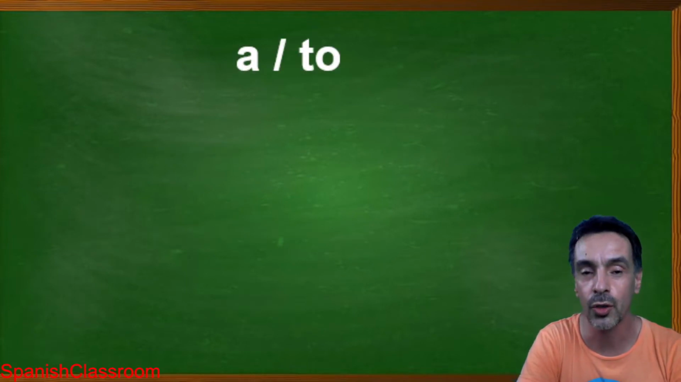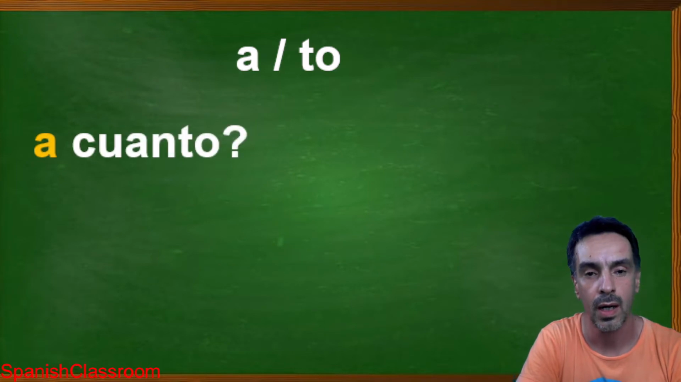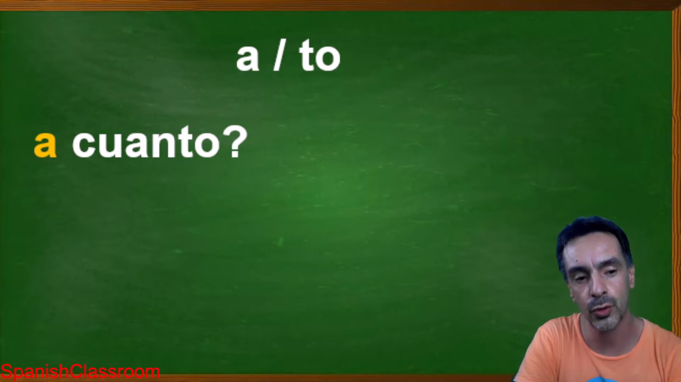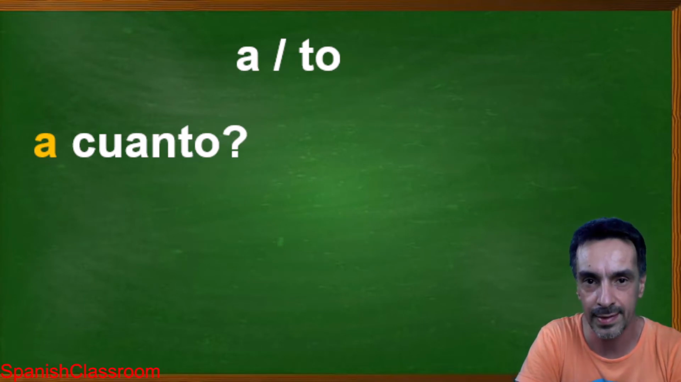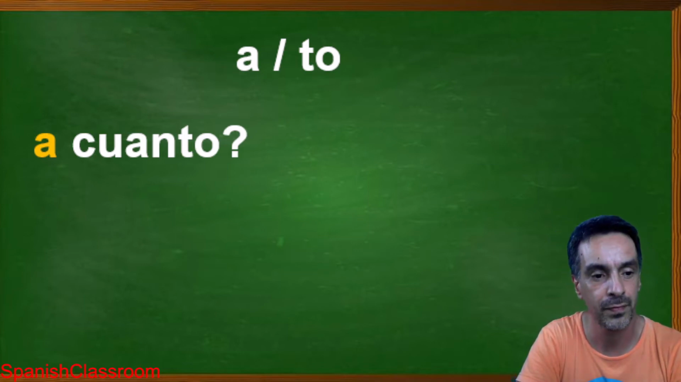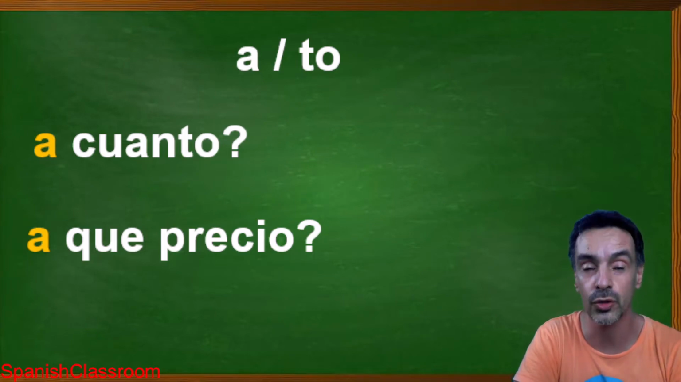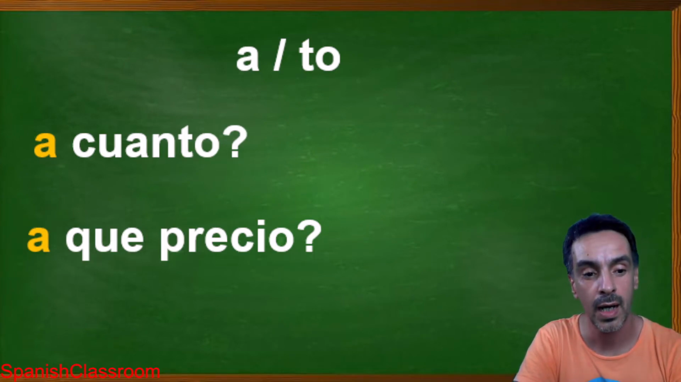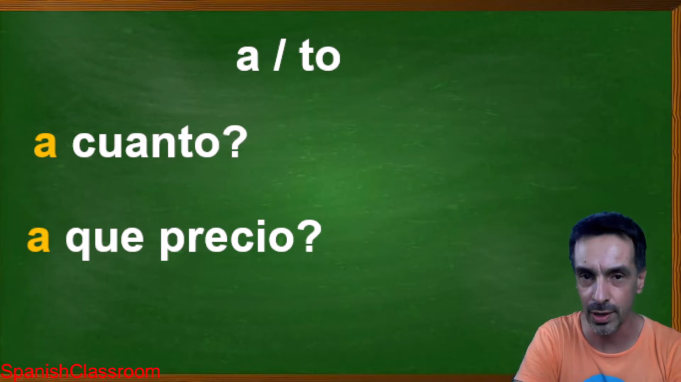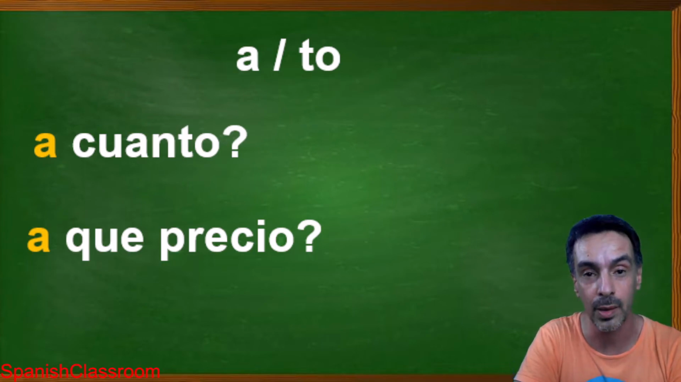So let's continue. Another way to use a. ¿A cuánto? You can ask, how much? Generally we use it, though some people avoid the preposition a and just say cuánto. Generally it is ¿a cuánto? How much? Or the other way to ask for a price, ¿a qué precio? To what price, as a direct translation. ¿A qué precio? What price? ¿A cuánto? How much? Those are two ways you can ask for a price using the preposition a.